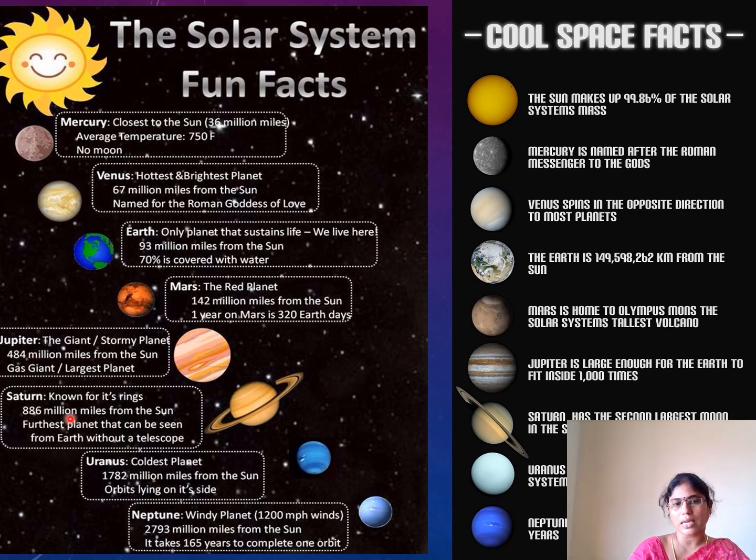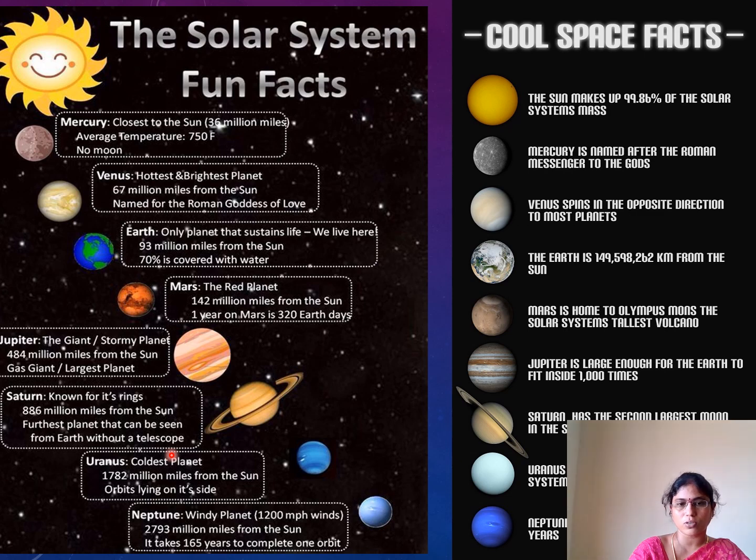Next, Saturn, known for its rings, 886 million miles from the Sun. Around Saturn you can observe the rings. It is the farthest planet that can be seen from Earth without a telescope.